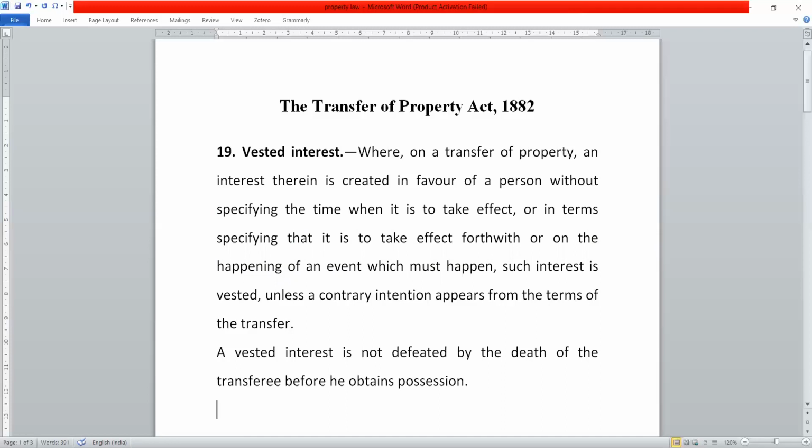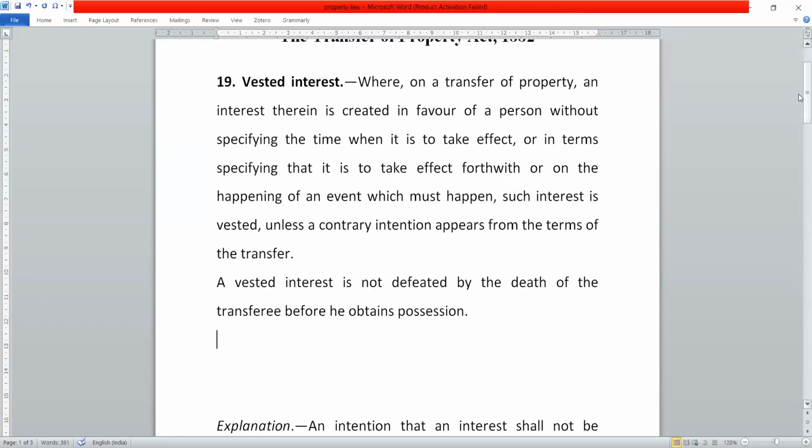Another example is death. Let's understand this by an example. A wants to transfer his property to B, saying the property will get transferred to B on the death of C. Here understand, the death of C is inevitable because death is an incident which is of must nature.